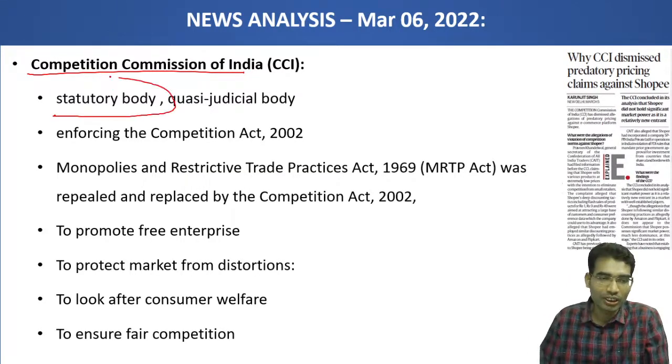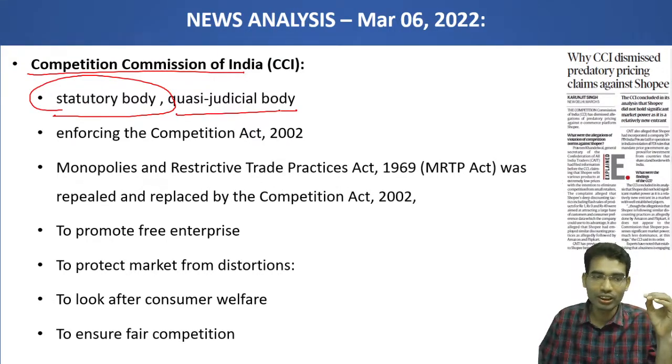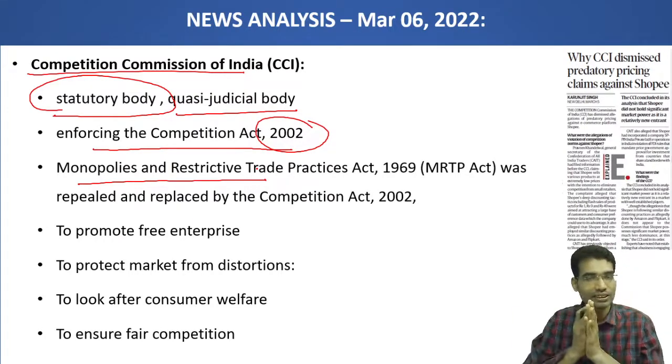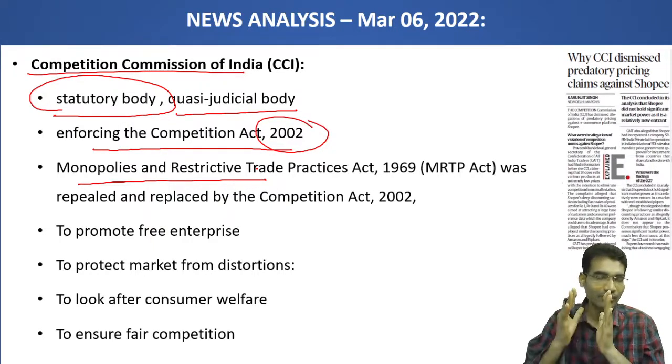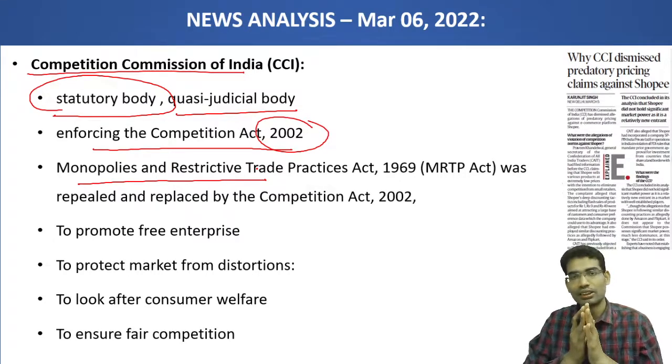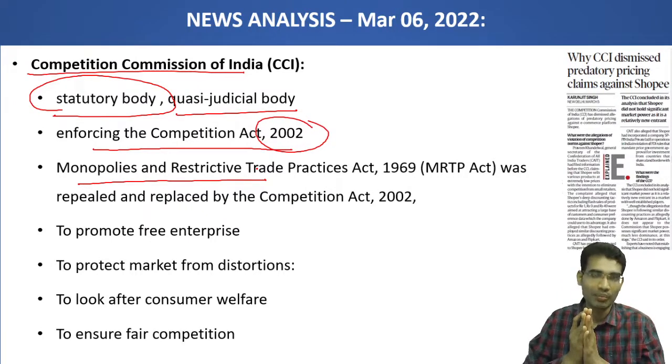Here is a statutory body. With respect to prelims, this factual part is important. It is a quasi-judicial body that enforces the Competition Act, 2002. The Monopolies and Restrictive Trade Practices Act was there earlier, in 1969, because we followed a mixed economy after independence. After independence, we allowed some, during Cold War times. Socialist or communist countries followed a communist type of economic policy, and on the other side, a capitalist form of economy.